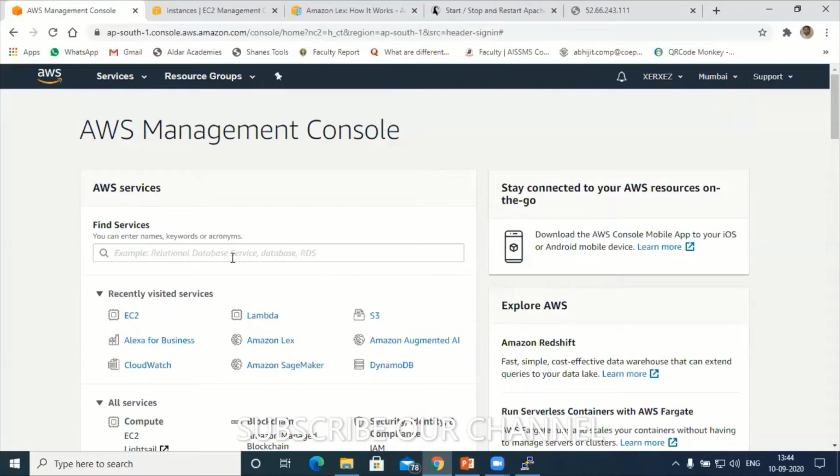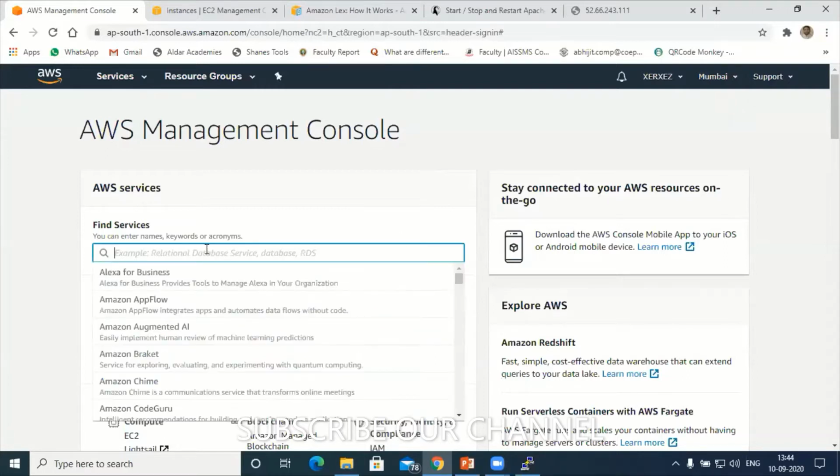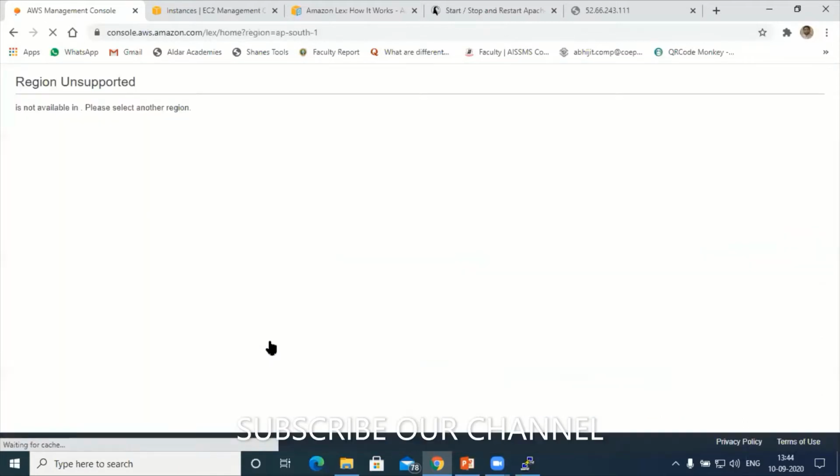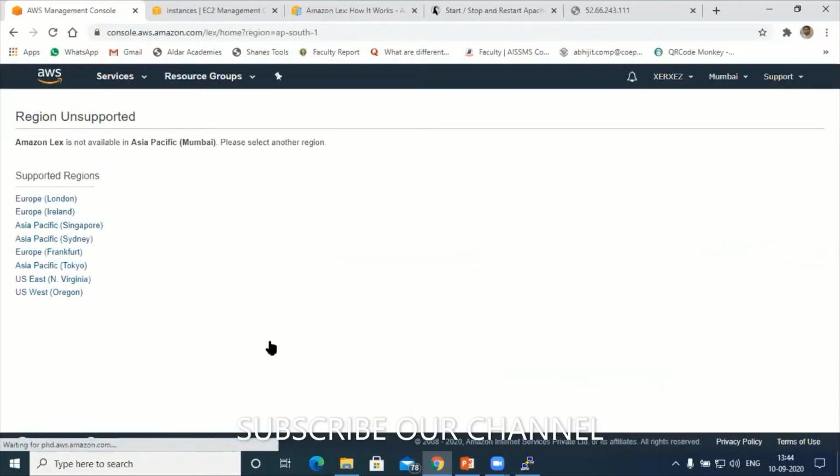Here just go to find services, and type Amazon Lex. Hope you can see this. Click on Amazon Lex. Participants, can you see? Yes, sir.